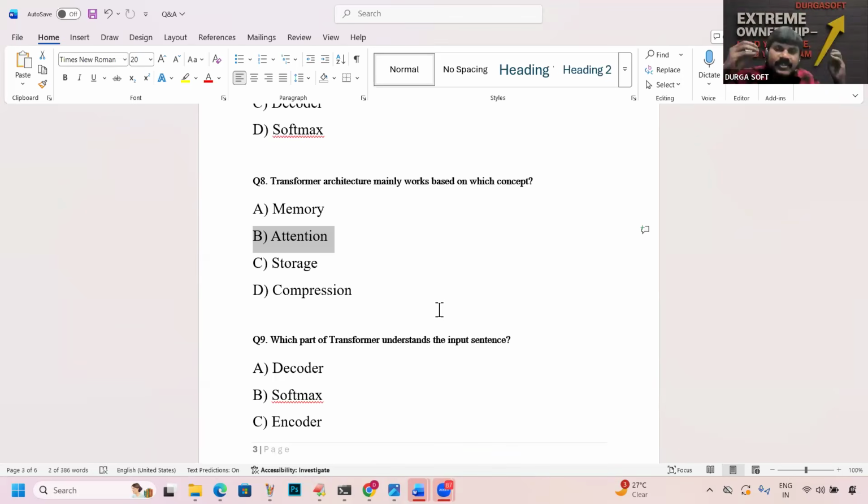Because of this attention concept only, long statements can be recognized by our transformer, our LLM model. But in the old versions, we depended on memory. There is no attention mechanism. Because of that, if the length of the input is more, there will be confusion, so it won't generate a proper output. My model can't understand long sentences.